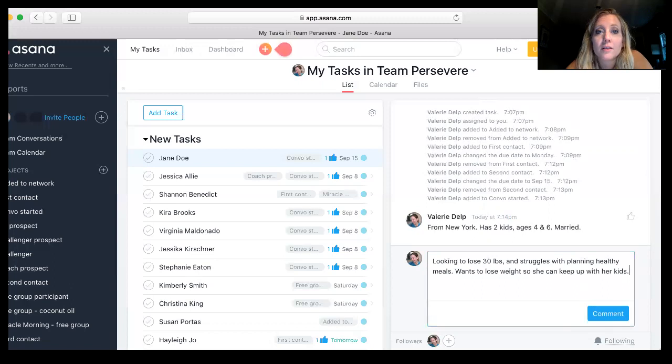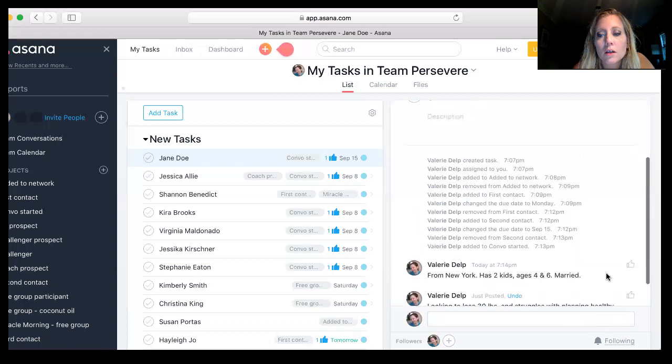Okay, so obviously that's something you can come back to later on if you ever have any objections when you get into talking about challenge packs. You can come back to, well, when we talked before, you said that the reason you wanted to lose this weight is so that you could be around longer and be healthier and be stronger to play with your kids. All right, so I'm going to save that.